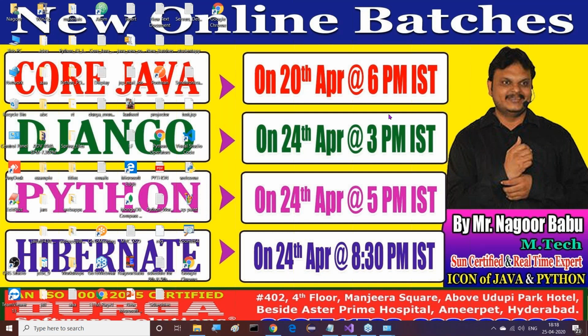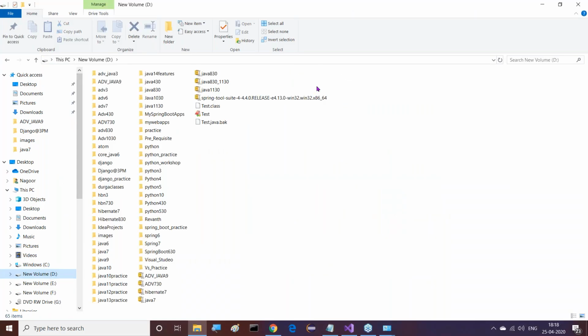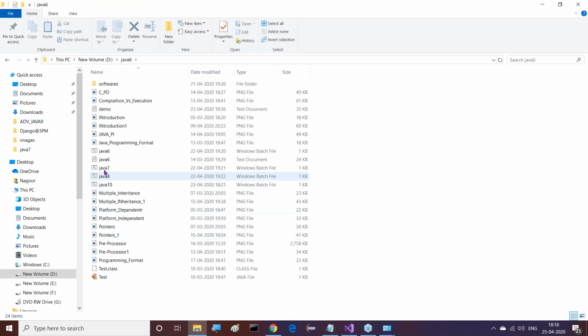Definitely, the files have to be run in the command prompt. Observe this clearly in my system. I have already prepared batch files here. In my system, where I installed them, it is the D drive, Java 6 version folder. Inside the Java 6 version, I provided some batch files, right?